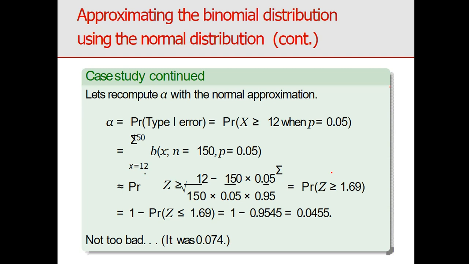This is an example related to the binomial distribution. This is my rejection region: probability of x less than or equal to 21. Here my n is 150 and the probability of success is 0.05. Here, in type 1 error, we are rejecting H0 when H0 is true, so we take the true value. You can calculate this manually also.